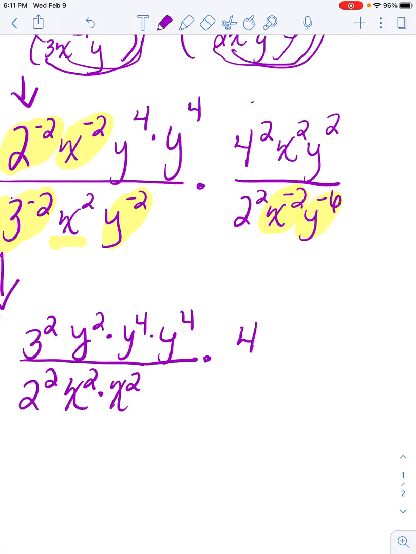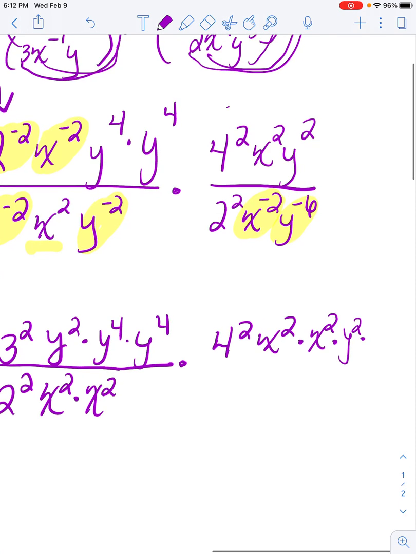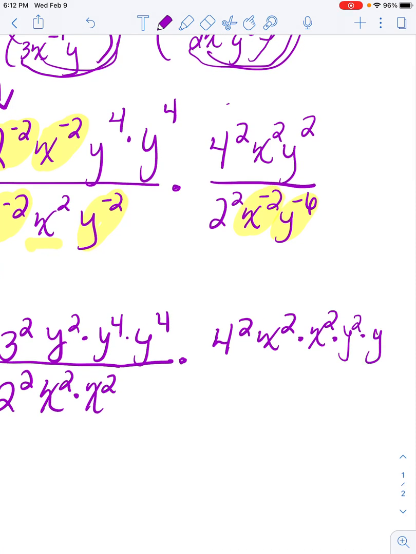And on this side, I have 4 squared, x squared. Then, you see on the bottom, I have x to the negative 2, so I got to bring that up. Keep the y squared. Bring the y to the 6 up and make it positive. So on the bottom, 2 squared is remaining.